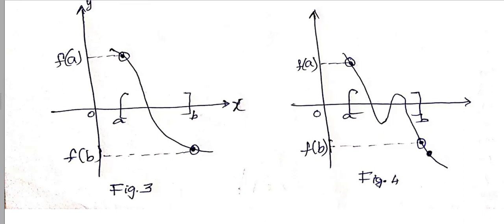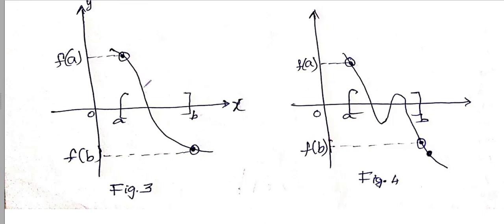Look at these two figures. In figure 3 and figure 4, we are considering f as a continuous function once again, and here also f of a and f of b are considered with opposite signs, but in particular here f of a is positive and f of b is negative.